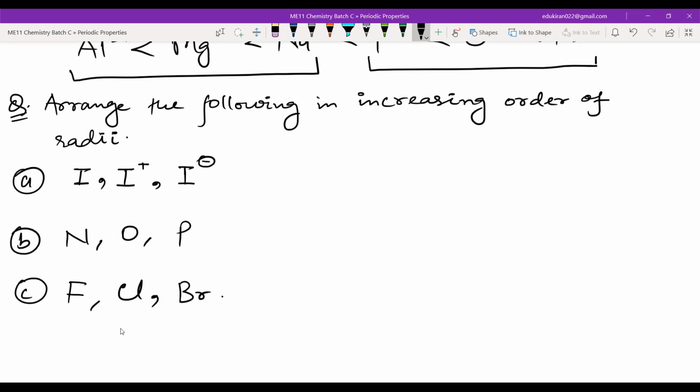Done, everyone? No? You are free to look at the notes. Done, sir.